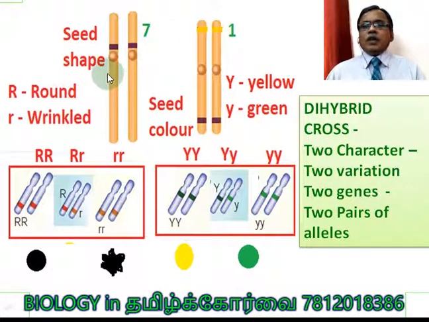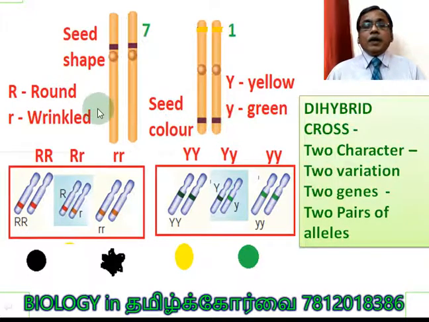It is very clear in this slide. 2 characters, seed shape, seed color. 2 variations for each: round, wrinkled. Genotype: capital R for round, small r for wrinkled. For another character, capital Y for yellow, small y for green. And 2 pairs of alleles: capital R, small r is one pair of alleles and capital Y, small y is another pair of alleles.